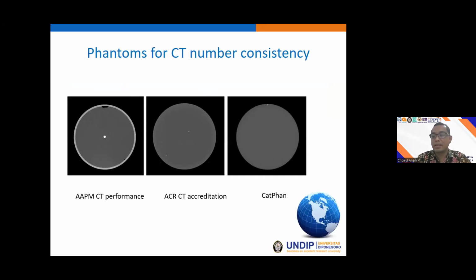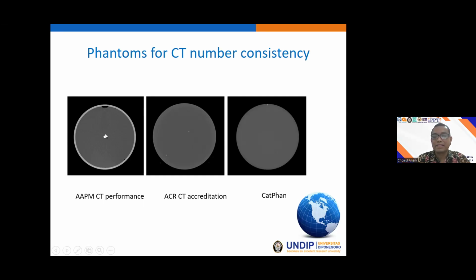This is the image for measuring the CT number consistency of the water from the ABM performance phantom. We can use this type of image, and this one is from the RCR CT accreditation phantom, and this one is from the CATPHAN phantom. So we can recognize the image for measuring the CT number accuracy of the water.